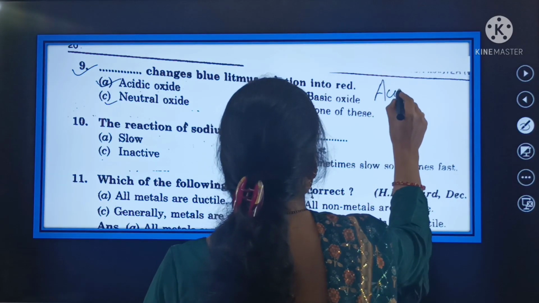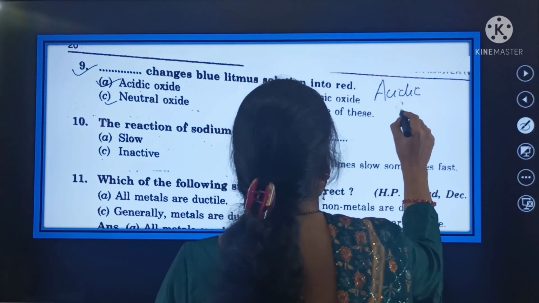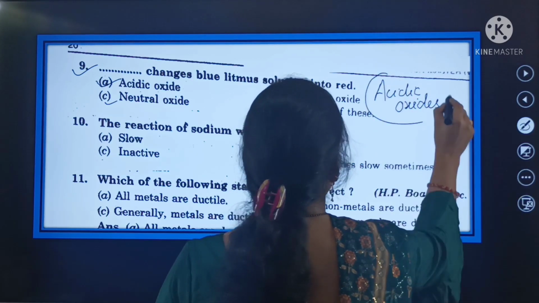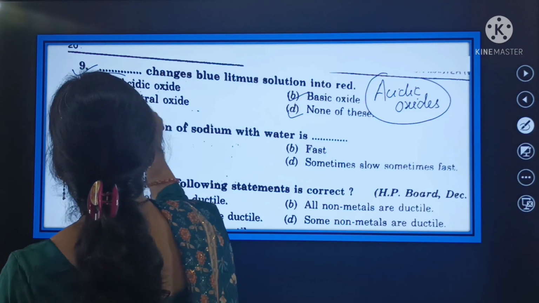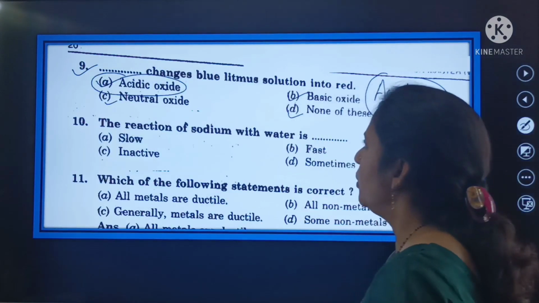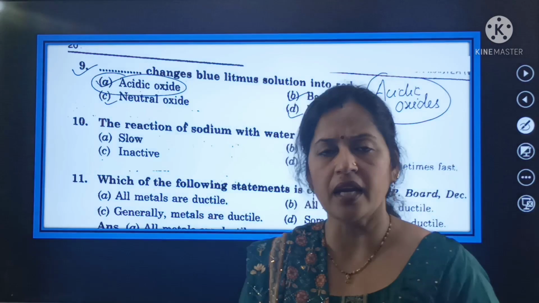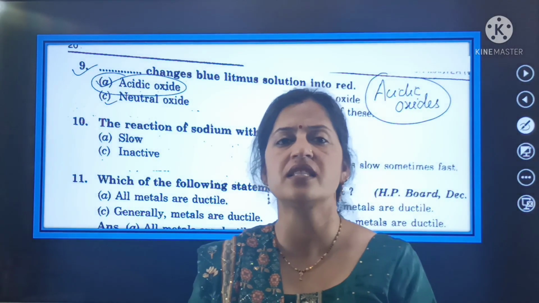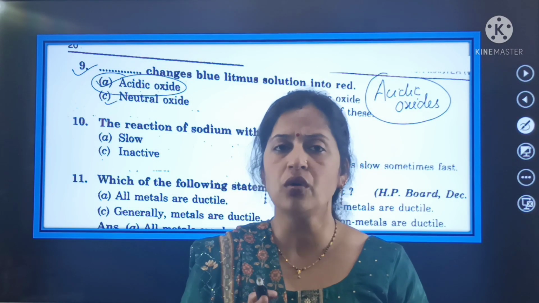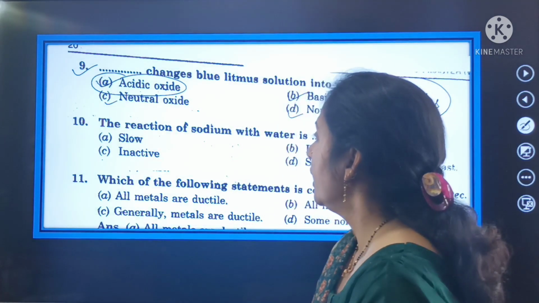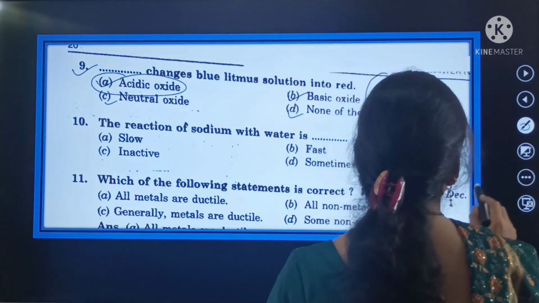Acidic oxides. They change the blue litmus solution into red. Neither basic oxide, neither neutral oxide, they do not change the blue litmus into red. But only the acidic oxides change the blue litmus into red. Now beta shift to the question number